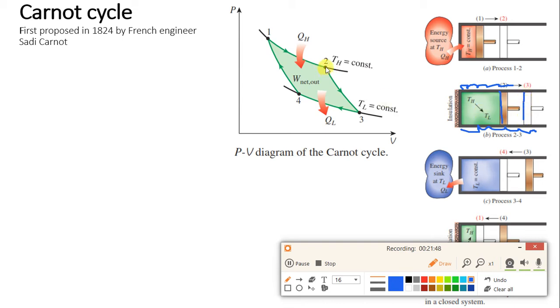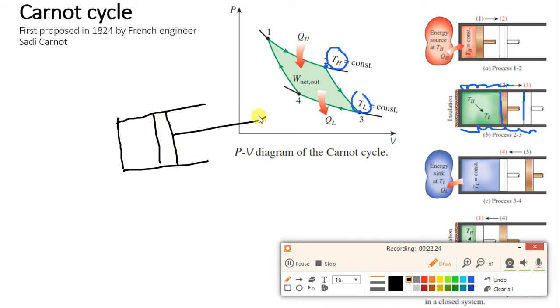So here you can see from 2 to 3, this is not an isothermal process. Temperature is reducing from TH to TL. See, point 2 is at temperature TH, point 3 is at TL. Because of this TH to TL drop, the temperature is reducing, and that is why we are getting some work. One more thing we are assuming in this case: in the actual case, if you consider a piston cylinder arrangement, suppose this is the cylinder and this is the piston, and the piston is moving in this direction towards the right, or even if it is compressing, what will happen?